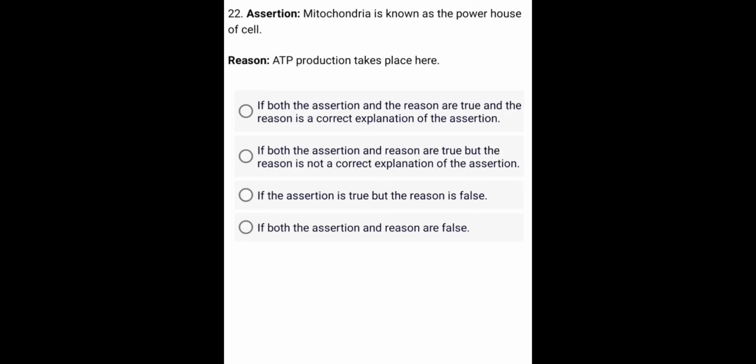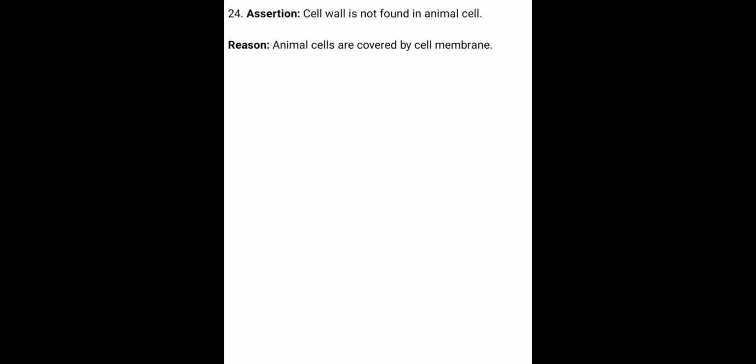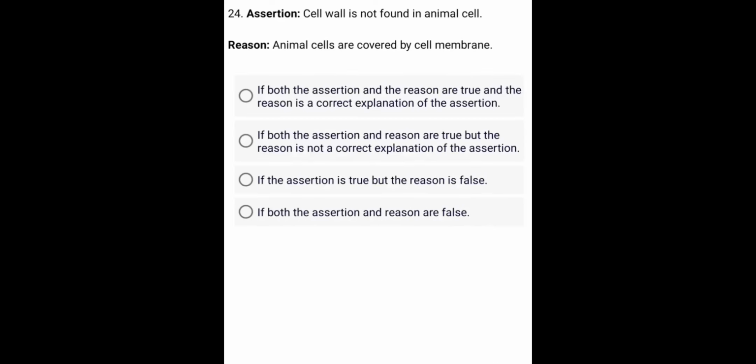Assertion. Mitochondria is known as the powerhouse of cell. Reason. ATP production. Assertion. DNA is associated with proteins. Reason. DNA binds around histone protein that form a pool in the entire structure called a nucleosome. Assertion. Cell wall is not found in animal cell. Reason. Animal cells are covered by cell membrane.